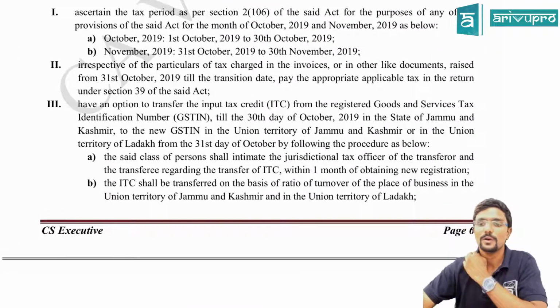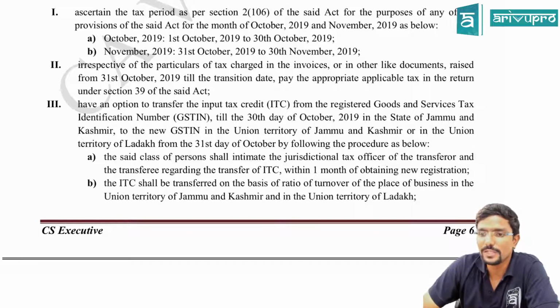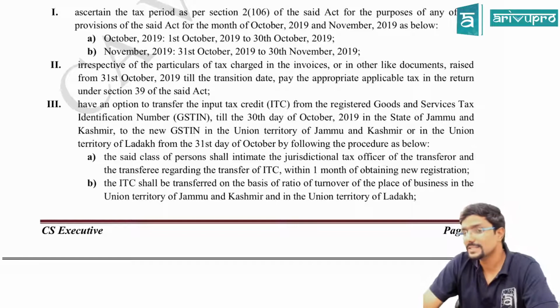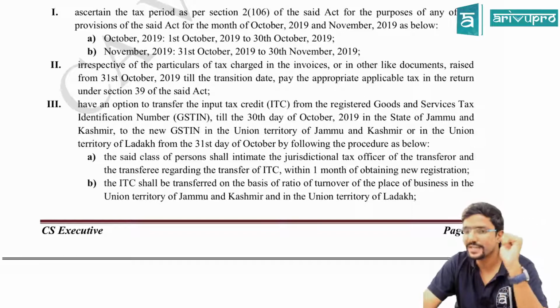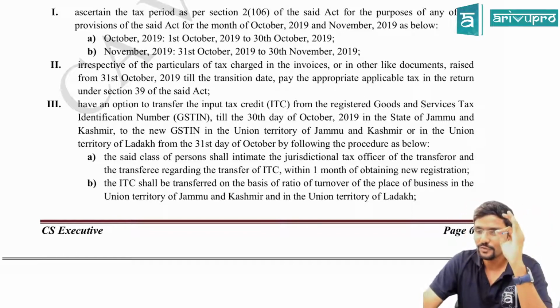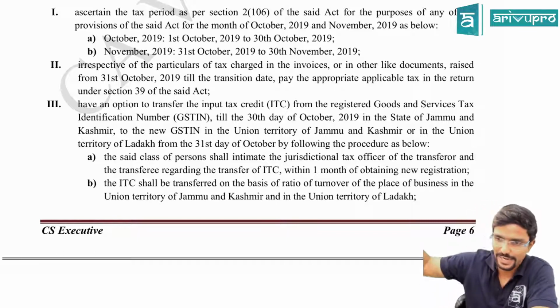As below. So first point A. The said class of persons shall intimate the jurisdictional tax officer of the transferor and transferee regarding the transfer of ITC within 1 month of obtaining new registration. So once my jurisdiction changes from the State of Jammu and Kashmir to the Union Territory of Jammu and Kashmir and the Union Territory of Ladakh, I should obtain new registration. Within 1 month from obtaining the new registration, I have to intimate the officers. Next, the ITC shall be transferred on the basis of the ratio of turnover of the place of business in the Union Territory of Jammu and Kashmir and the Union Territory of Ladakh. That is what I did in my example.